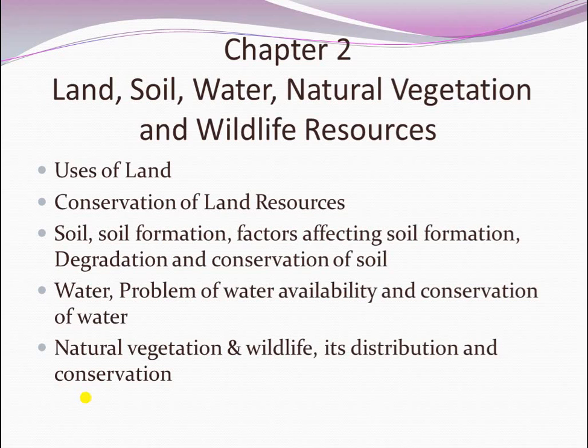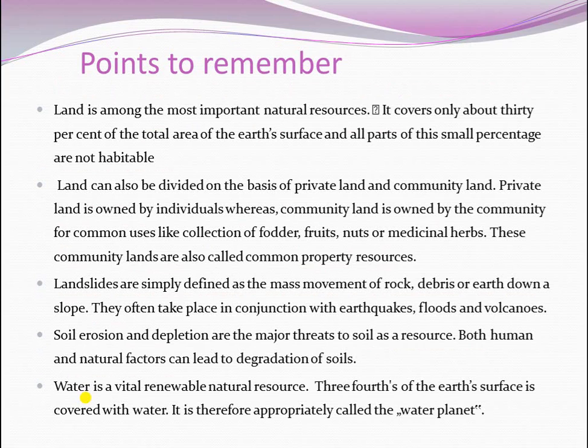So let's see some points which you have to remember. Land is among the most important natural resources. Among the other resources, land is the most important one, and it covers only about 30% of the total area of the earth's surface. How many percentage? Only 30 percentage of earth's surface is covered by land. And land can also be divided on the basis of private lands and community lands.